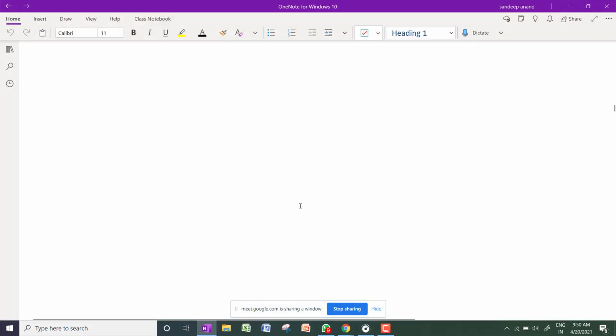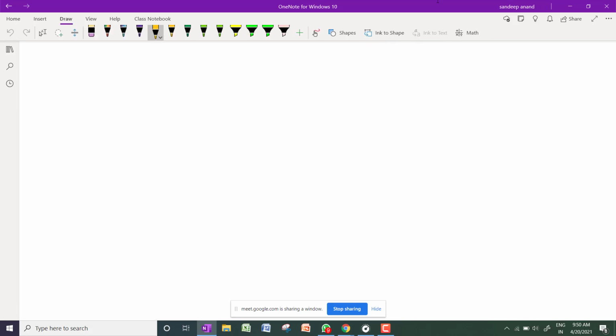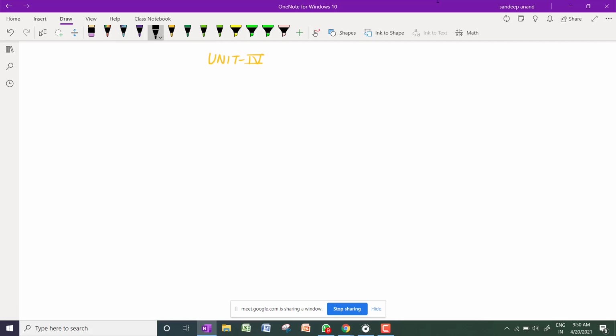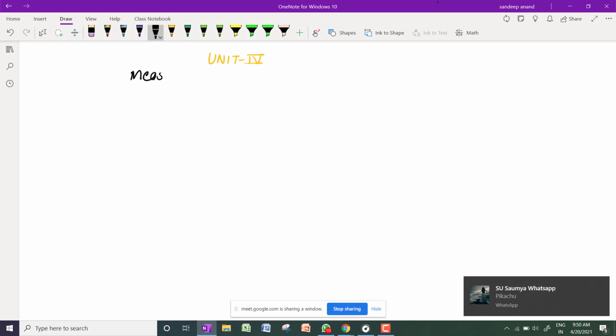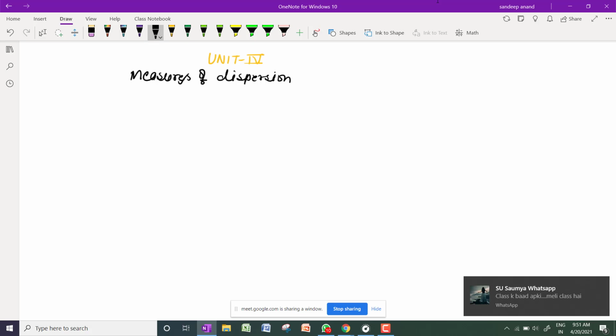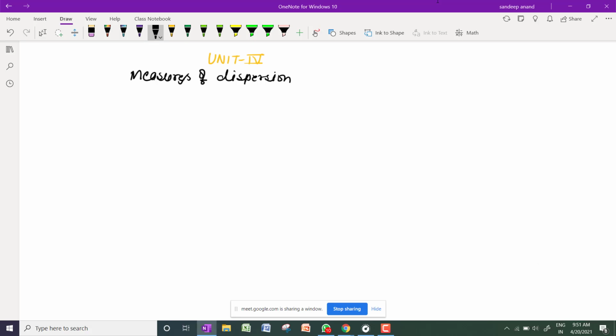So in the last unit was measures of central tendency. Now today I am going to tell you about the next unit, which is unit number 4. This unit 4 is what? Measures of dispersion.